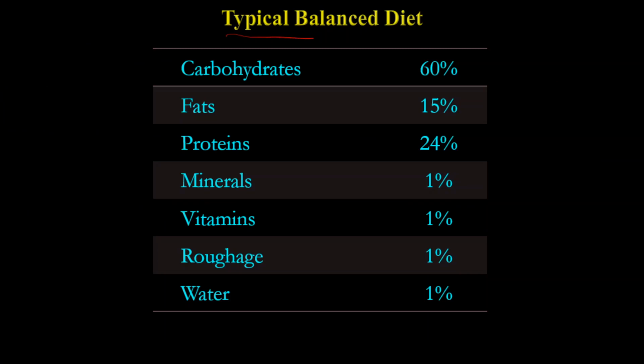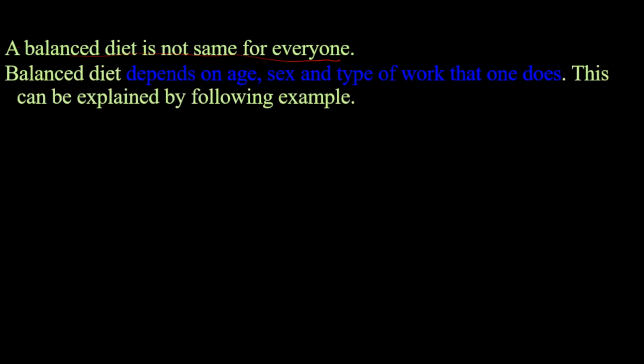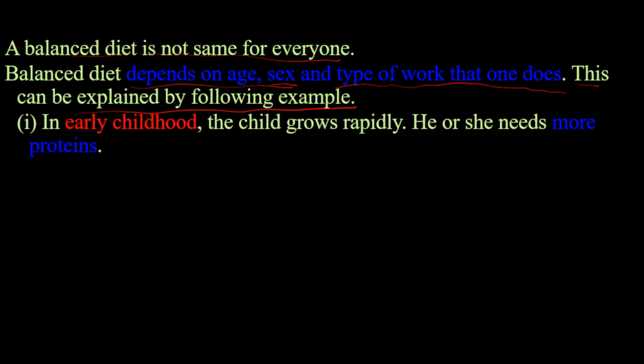A typical balanced diet looks like this: carbohydrates 60%, fats 15%, proteins 24%, minerals 1%, vitamins 1%, roughage 1%, water 1%. A balanced diet is not the same for everyone. A balanced diet depends on age, sex, and type of work that one does. This can be explained by the following example.